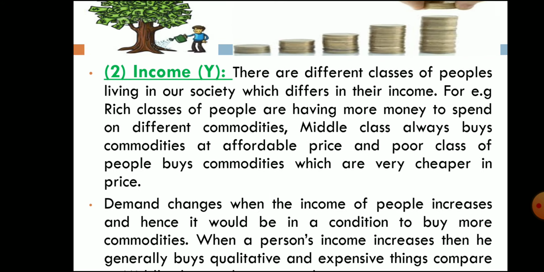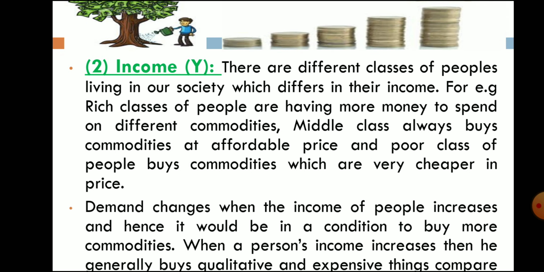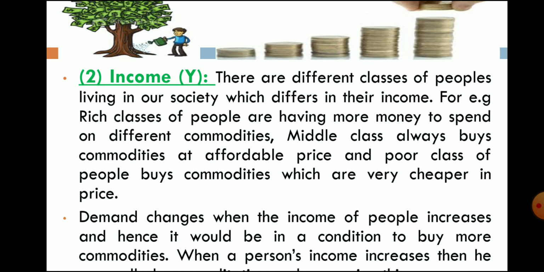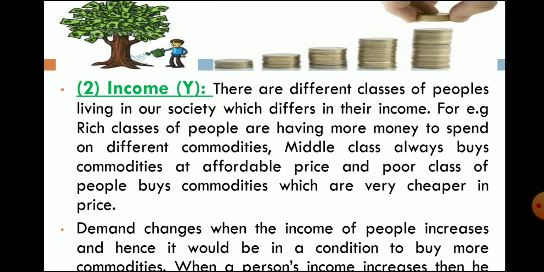Then second one, income. So first one, second one, income of the consumer. If your income changes, then demand will also change. You have to write factors affecting demand, or you can say determinants. So there are various factors. First one, price. If price changes, demand will also change. Second one, that is income, income of the consumer. If your income changes, it means your demand situation will change.